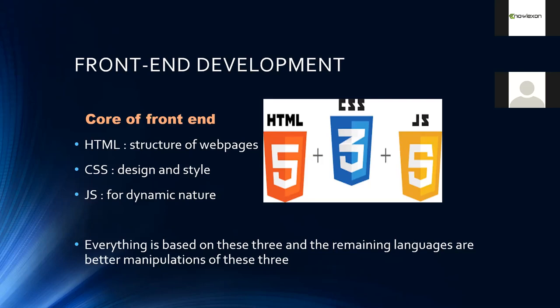CSS, cascading style sheets, is used to modify, design and style the web page in a better way. JavaScript is for the dynamic nature, the one that allows you to interact with the website. These three are the core of front end.